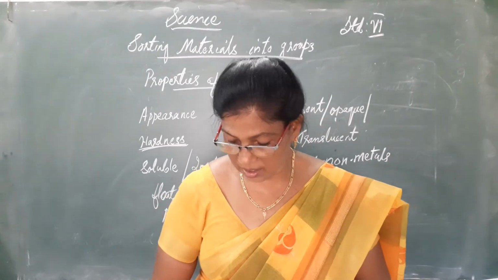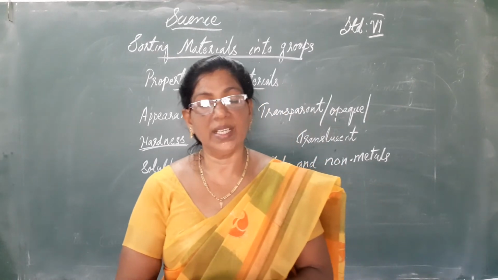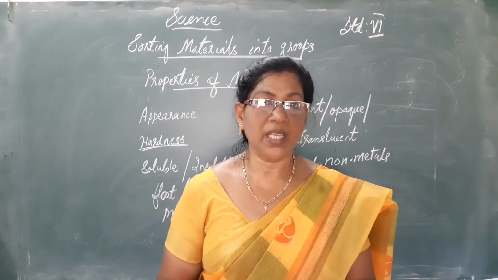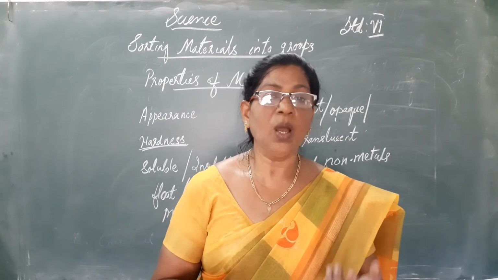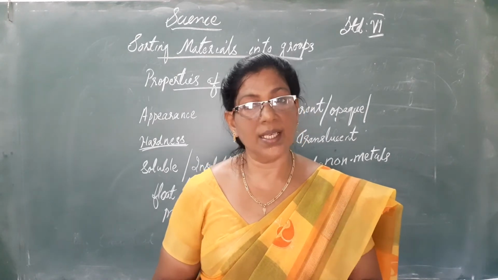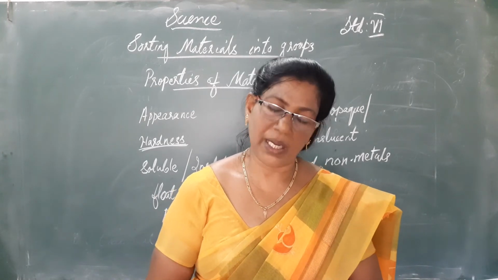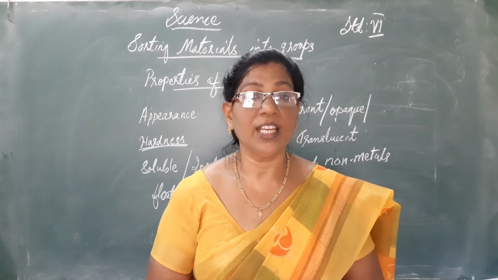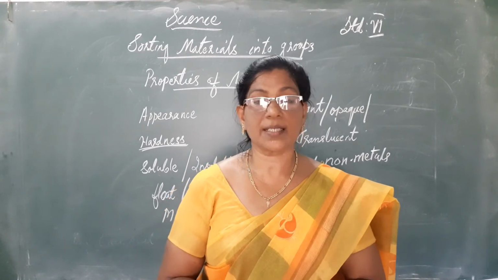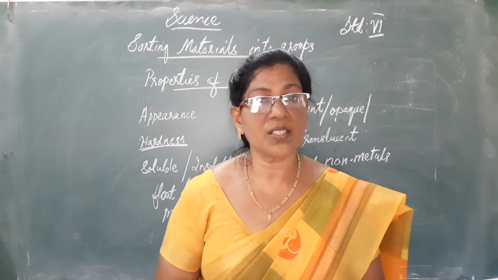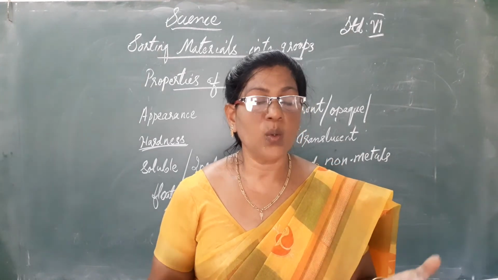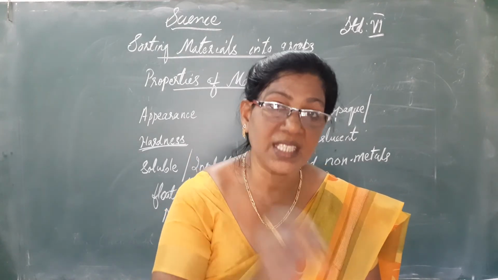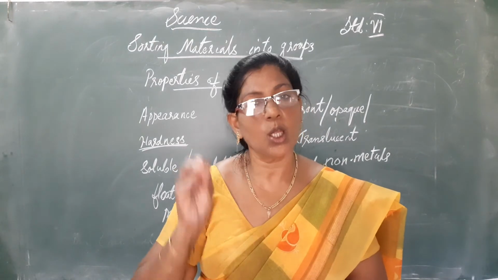Is it clear, children? In this chapter we discussed how materials can be grouped on the basis of their shape, their color, or the materials they are made of. Then we saw the different properties of materials. The appearance of the materials allows us to know whether it is a metal or non-metal.